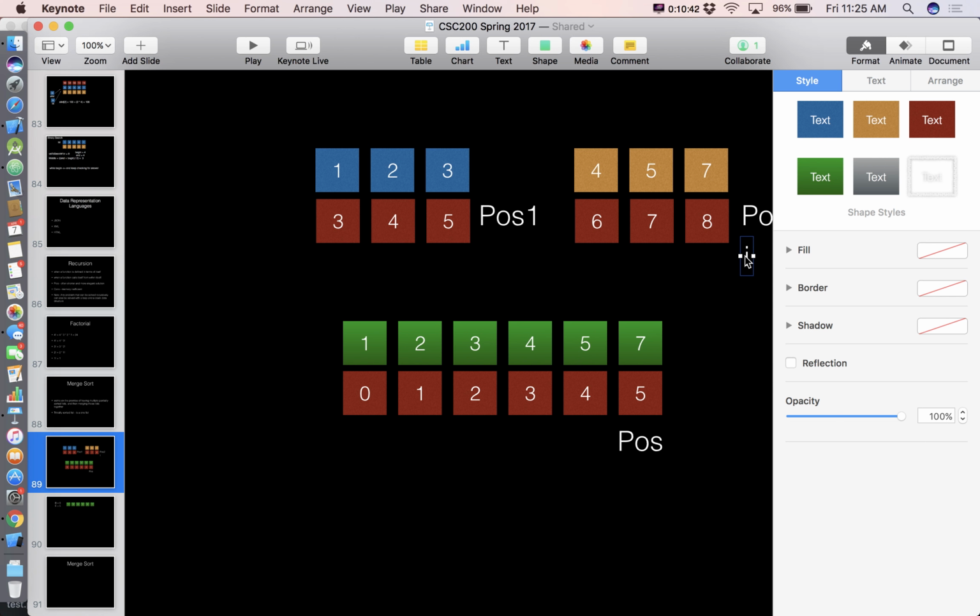Our loop has now ended, right? And we have successfully copied our temp list back over to our original list, to the portion of the original list we were interested in. That makes sense what we're trying to do here?